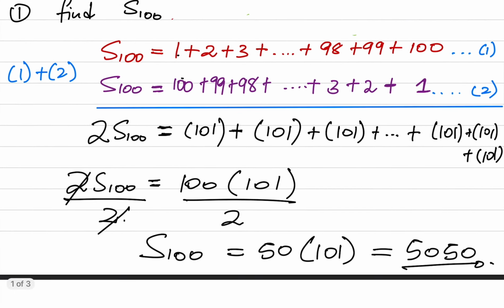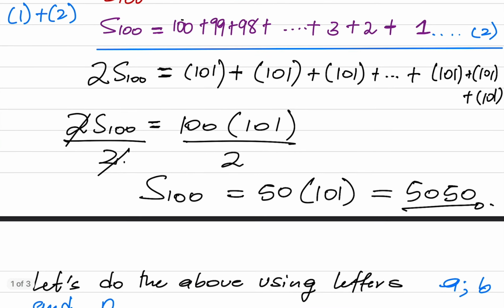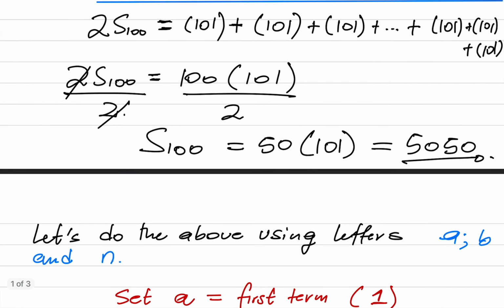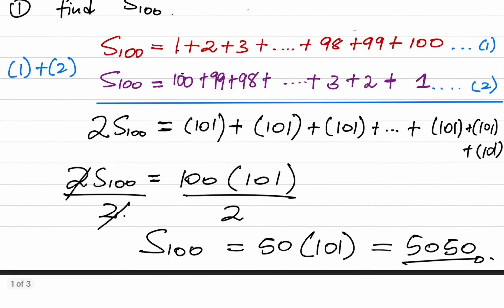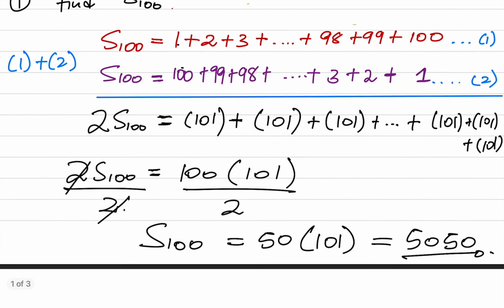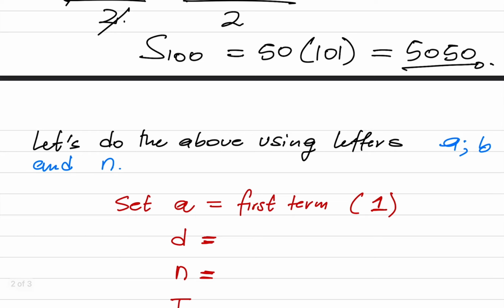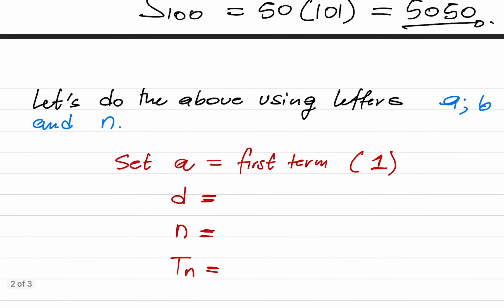Are you happy? So now let us consider the following using letters. We will do the same thing, but we want to use letters. So now let us do the above using letters A, B, and D there. Let us set A as our first term as 1 because the series starts with 1. What about our D? Our D is just a common difference.